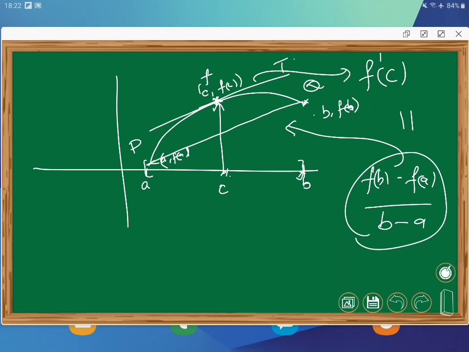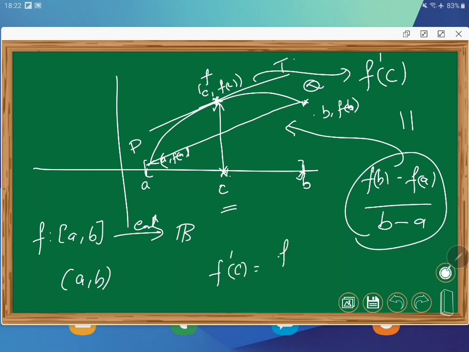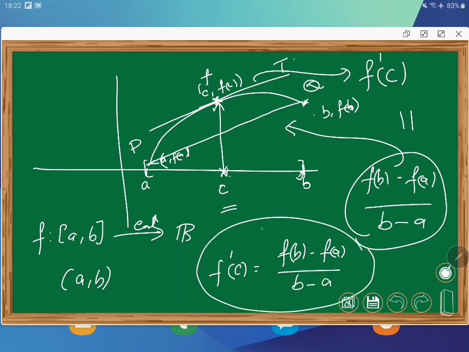So what are all the ingredients we need? f should be a continuous function on a closed bounded interval. Moreover, it is also differentiable on the open interval (a, b). We are not assuming that f of a and f of b are the same, but in this general setup you will certainly get a point C in the open interval for which f dash at C is the same as f of b minus f of a divided by b minus a. This is precisely known as the mean value theorem, which is a very nice generalization of